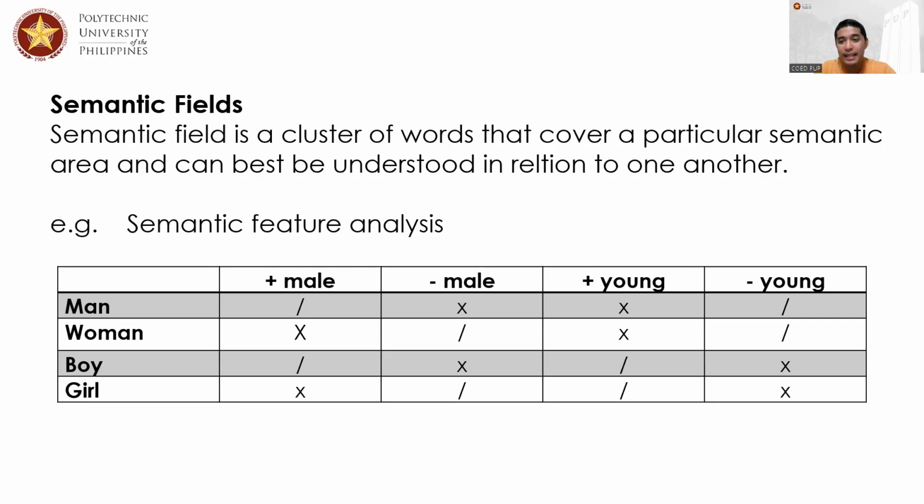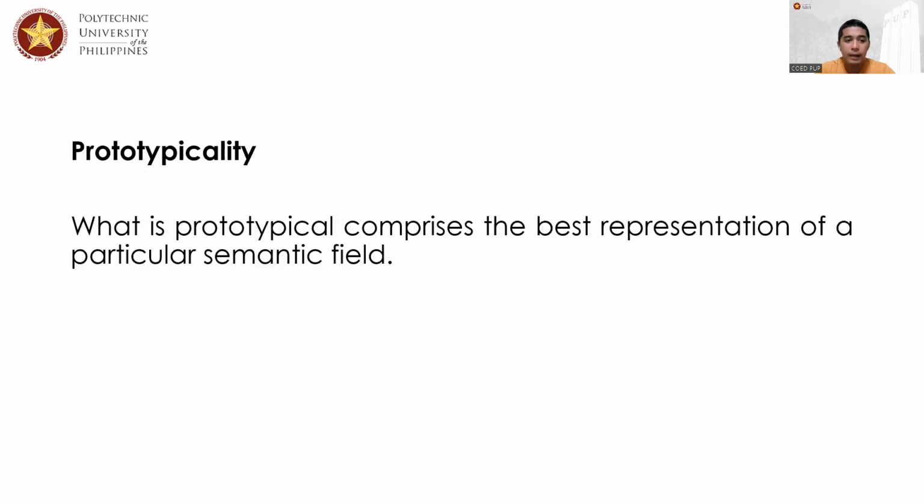That means a man is an adult male. In the case of a woman, you have to put an X with plus male and a check with minus male, an X with plus young and a check with minus young. That makes a woman an adult lady. Okay, and the same principle also applies with boy and girl.